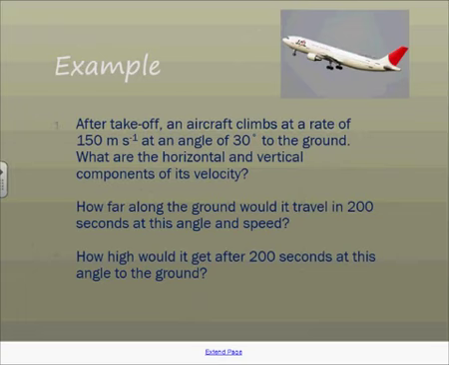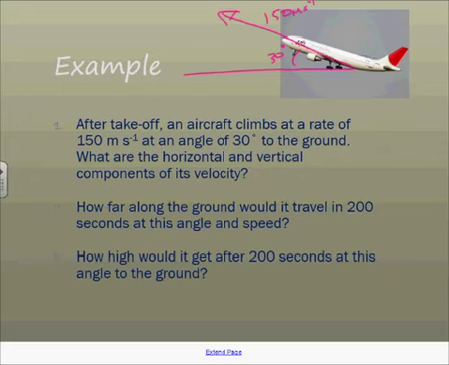So example here: as it takes off, an aircraft climbs at a rate of 150 meters per second, at an angle of 30 degrees to the ground. What are the horizontal and vertical components of its velocity? So essentially, there's the ground. It's got its vector this way of 150 meters per second, and it's got an angle there of 30 degrees. You can just work it out by using the formulas that we just looked at for sine and cosine.